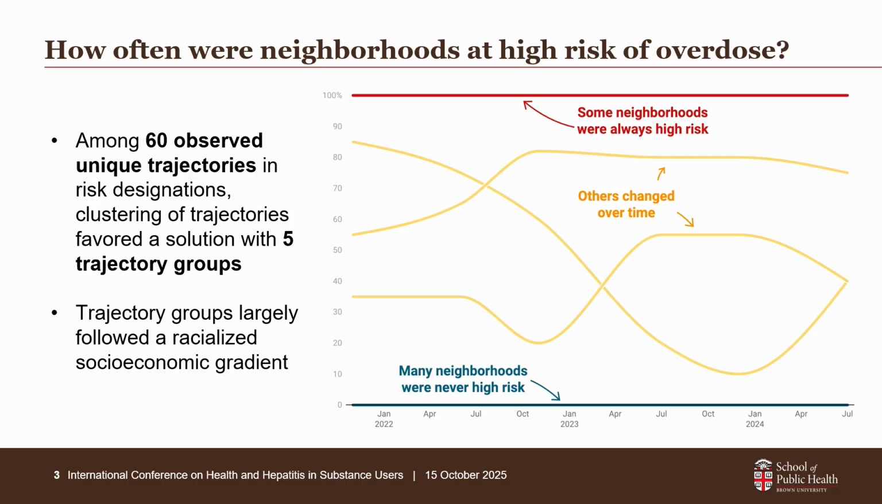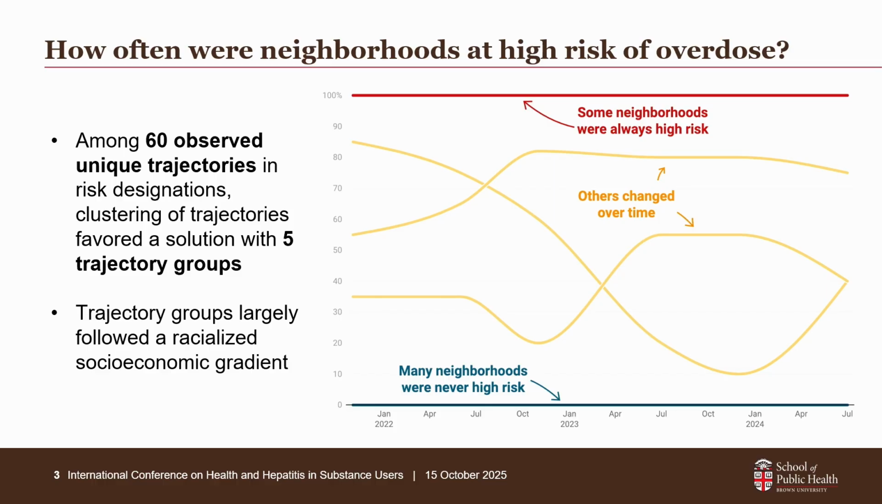And so with this series of predictions over several prediction periods, we were able to implement techniques of sequence analysis, which is a descriptive approach that allows us to characterize neighborhood level patterns in predicted overdose risk. So for each prediction period, we classified each neighborhood according to its model prediction. So again, either high risk or not high risk. And then we were able to construct a unique trajectory of predicted overdose risk over time, over each of the prediction periods.